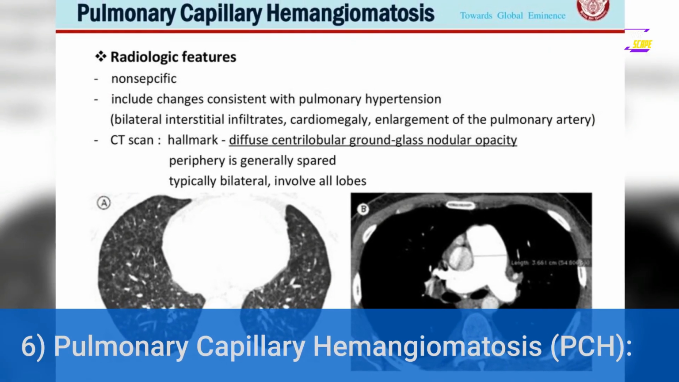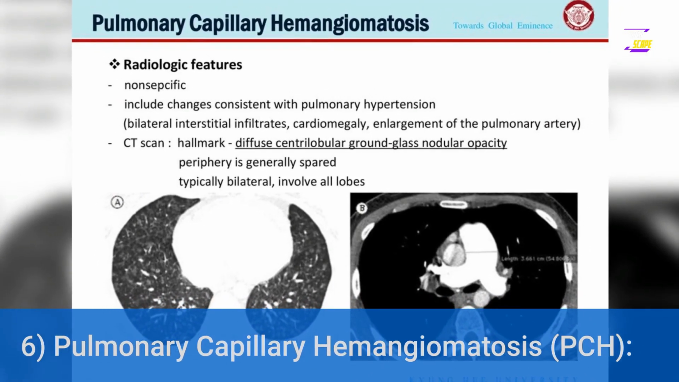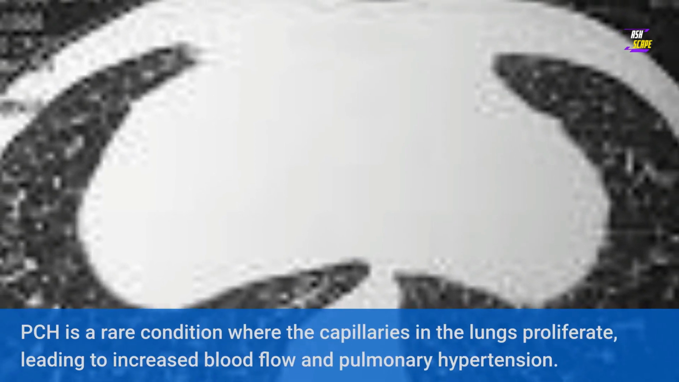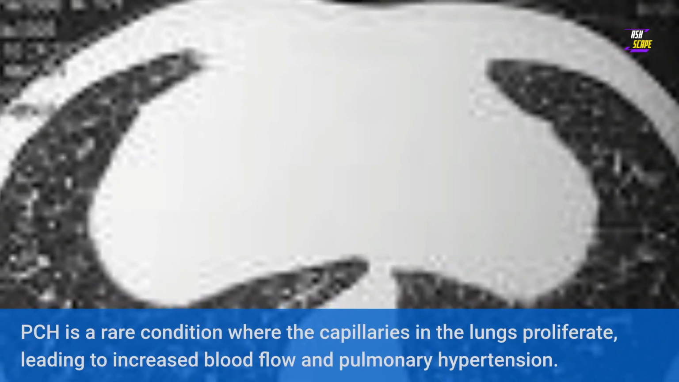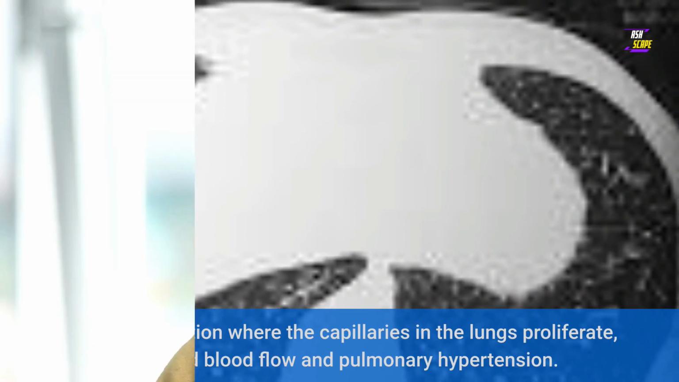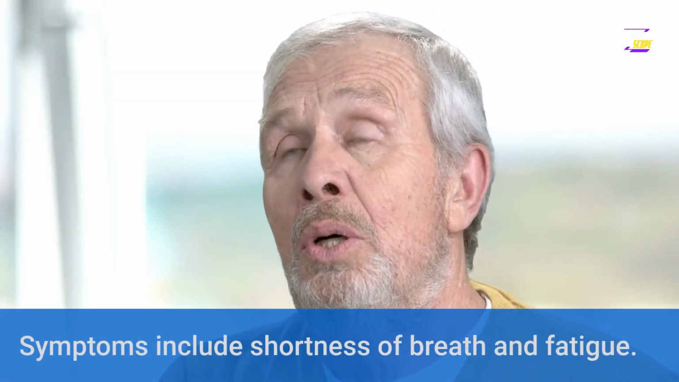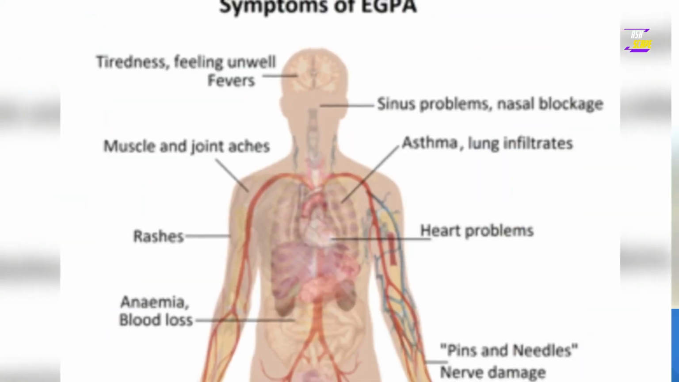6. Pulmonary capillary hemangiomatosis, PCH. PCH is a rare condition where the capillaries in the lungs proliferate, leading to increased blood flow and pulmonary hypertension. Symptoms include shortness of breath and fatigue.